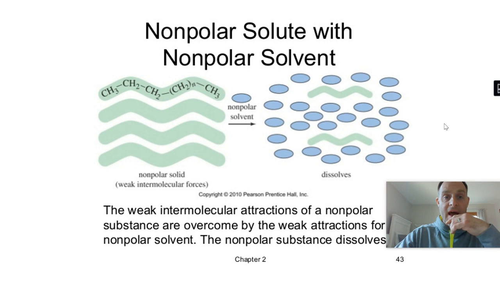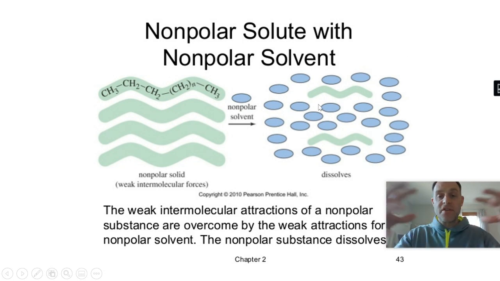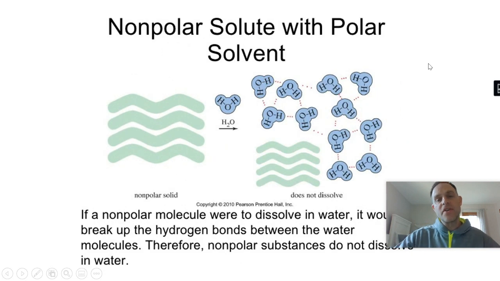Now here's an example of non and non. Okay, here I have a nonpolar solute, there's no charge, that's the green squiggles, and a nonpolar solvent, that's the blue dots. Because neither of them have charges, they're attracted to each other. There's weak IMFs, intermolecular forces, that pull them apart. Okay, so it's still solvation, it's just nonpolar. Now again, if I have a nonpolar solute and I mix it with a polar solvent, like water, water's charged. They're not going to dissolve. It's immiscible. It's insoluble. It will not break it apart. Okay.